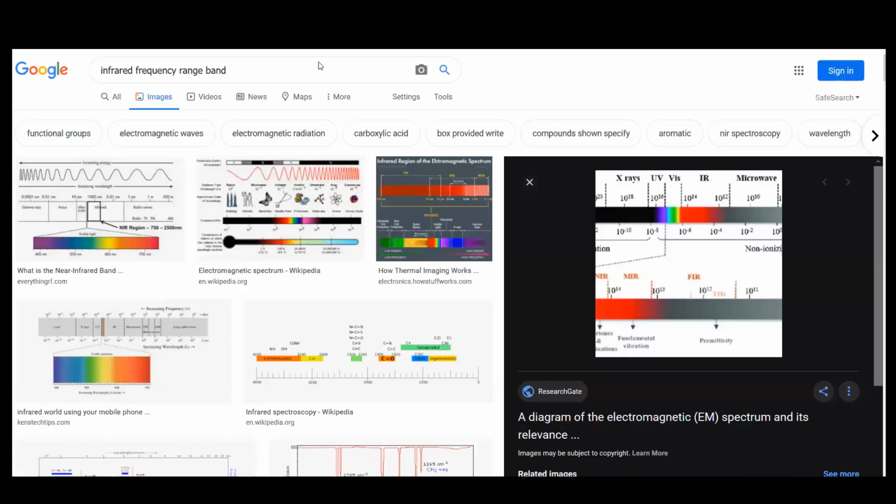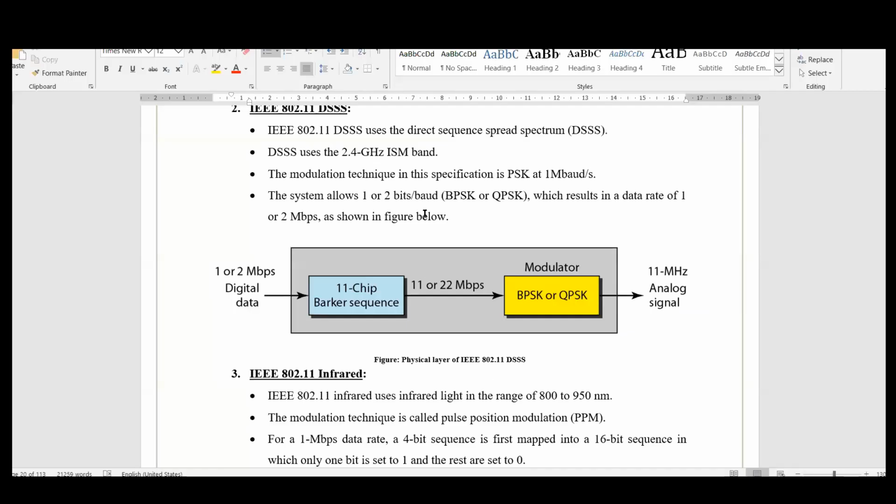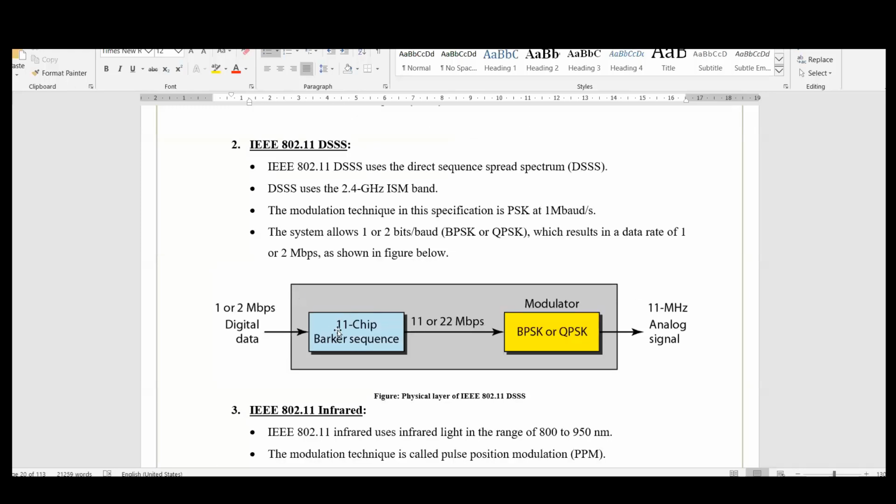Right. So this is a method used in DSSS, direct sequence spread spectrum. There is an 11-bit sequence which is multiplied by the data. Now the data, instead of being 1 Mbps, will be increased to 11 Mbps. If I go for BPSK, it is binary, only 2 digits. We can represent either 0 or 1. So therefore, we'll get the data rate of 11 Mbps.